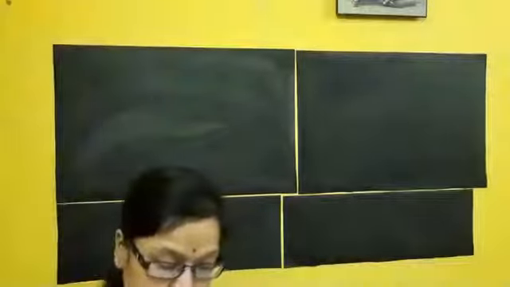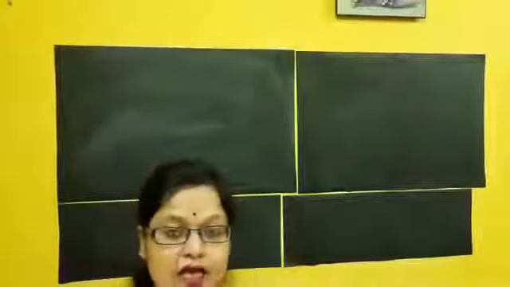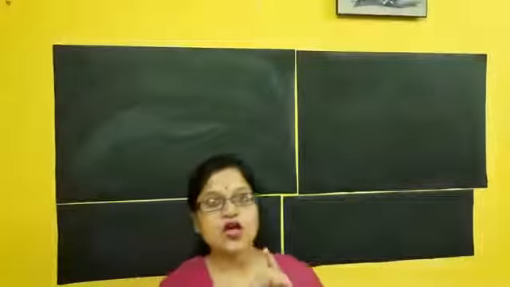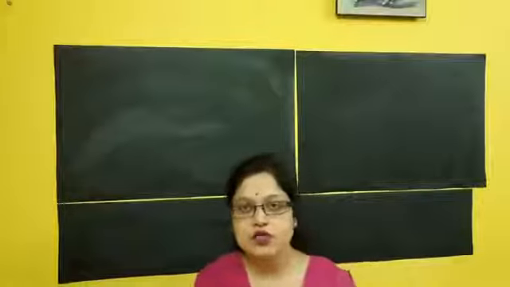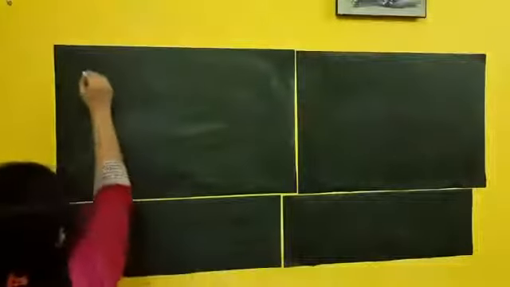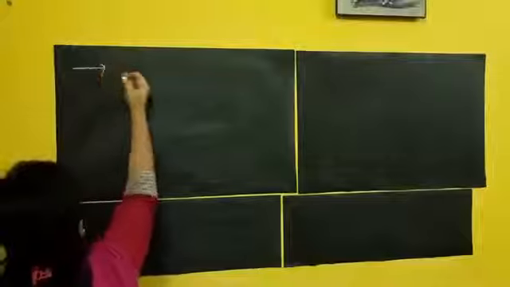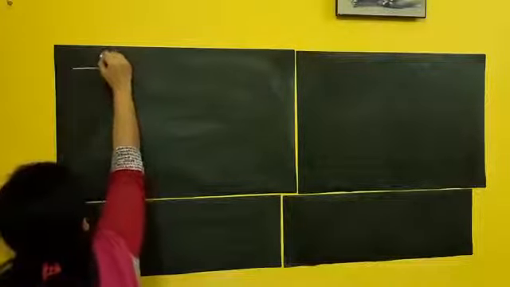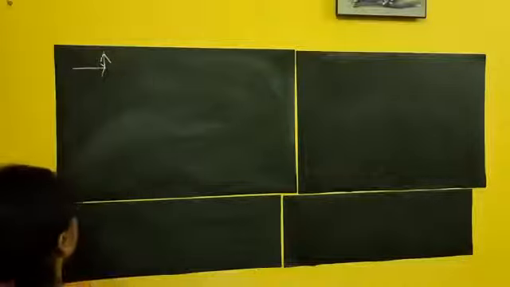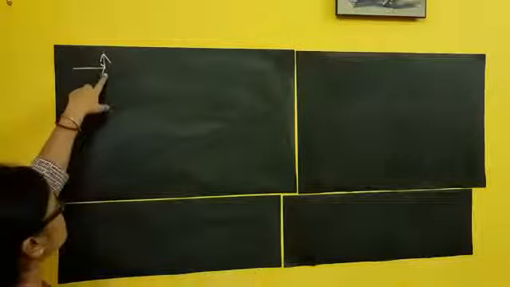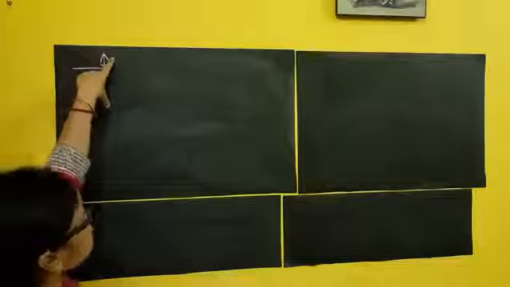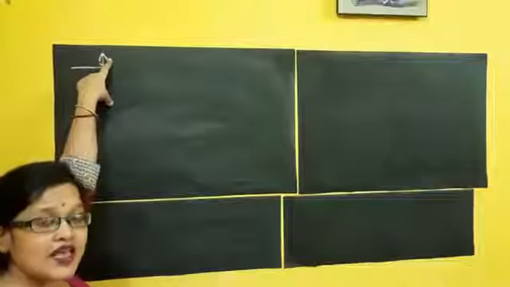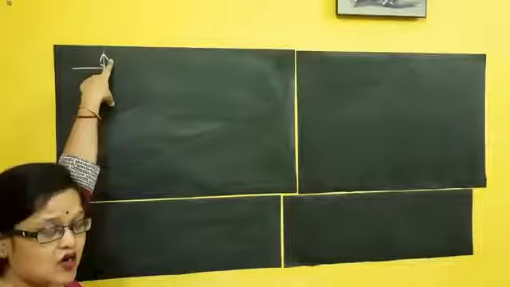See, if you have two vectors and both are proceeding in the same order, I repeat, in the same order. Same order means what? Suppose one vector is moving along this direction, this is the ending point of the first vector, and this is the starting point of the second vector. So this is the ending point of the first vector and this is the starting point of the second vector. Then I can apply the law of vector addition.